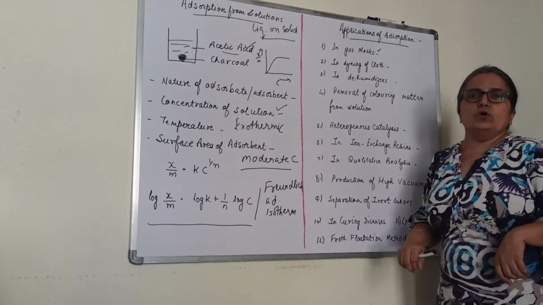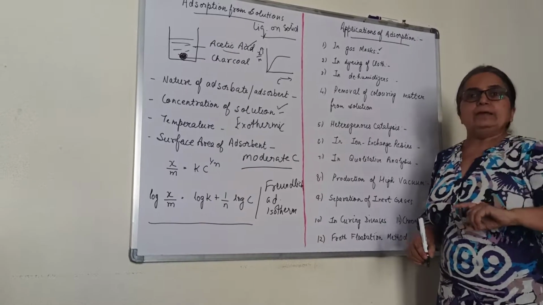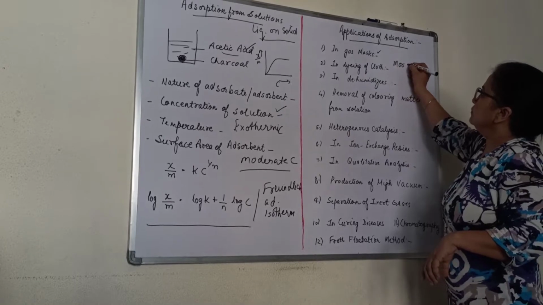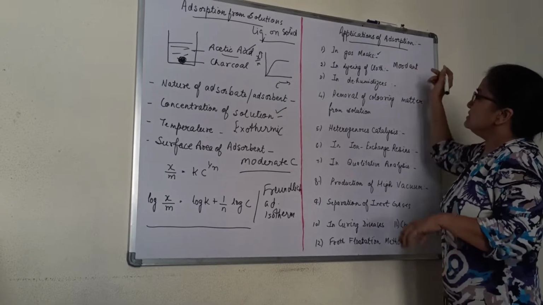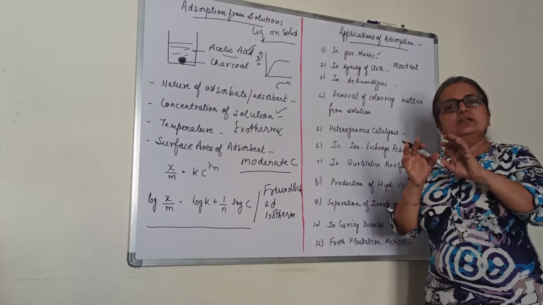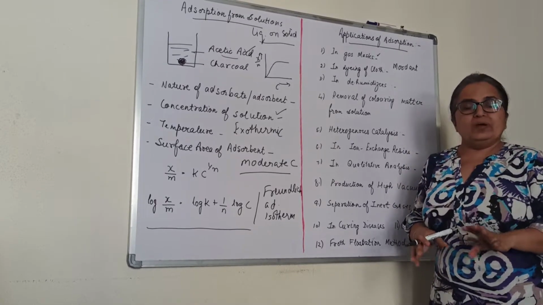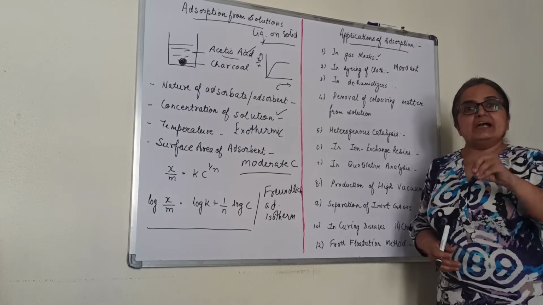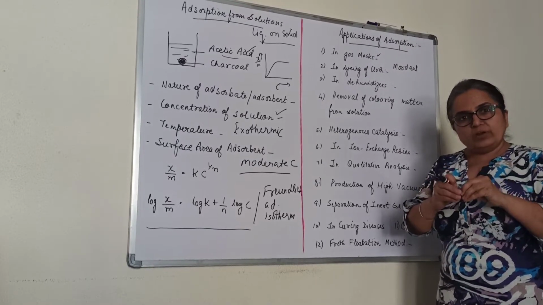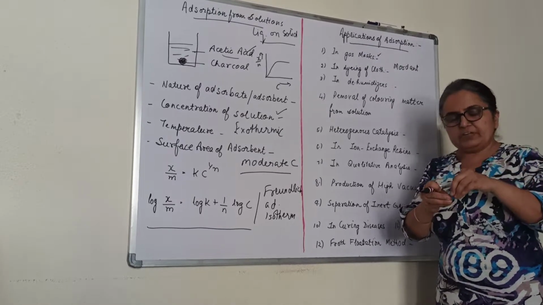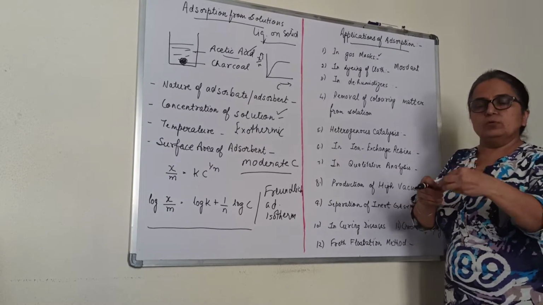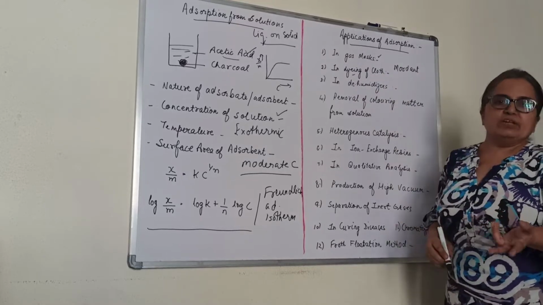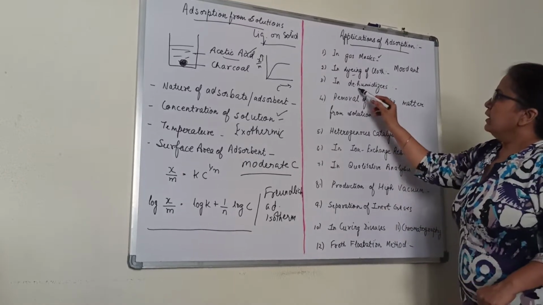In dyeing of cloth, that is alum. Alum is used as a mordant. Now what is a mordant? It is that substance which allows the color to fix onto the cloth. When the cloths are dyed, alum is added to it, which acts as a mordant, and that mordant allows the colors to get fixed onto it so that they do not lose color after washing. Okay, this is another application of adsorption.